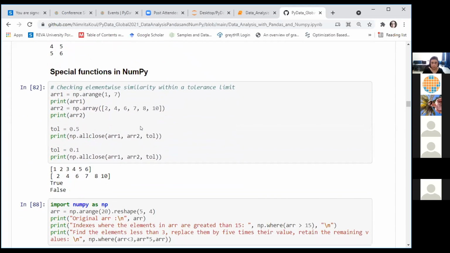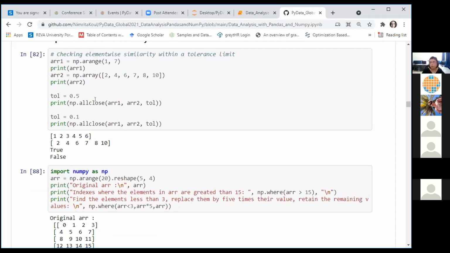We'll see some special functions in NumPy. These special functions are used when you are interested in a specific kind of functionality during your data science related projects. We created a NumPy array here using the arange function. You can check whether all the values in your arrays are close to each other in a particular range using the allclose function. To the allclose function, we specify a tolerance limit, which helps you figure out whether the values in the arrays are close together within the specified tolerance limit. We can see here that these two arrays have values close to each other within the tolerance of 0.1.